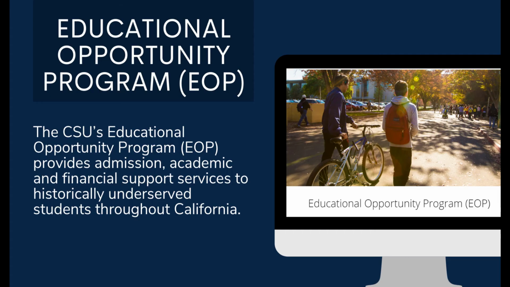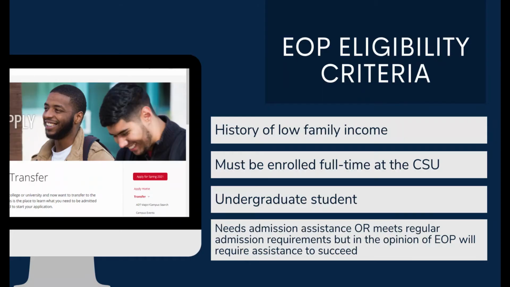The Educational Opportunity Program, or EOP for short, is a CSU program that assists historically disadvantaged students with tuition assistance, academic counseling, tutoring, and more. You must apply to EOP prior to being admitted to the CSU of your choice. In order to qualify for EOP, students must have a history of low family income. They must be enrolled full-time at the CSU. They must be an undergraduate student, which are students seeking their bachelor's degrees.